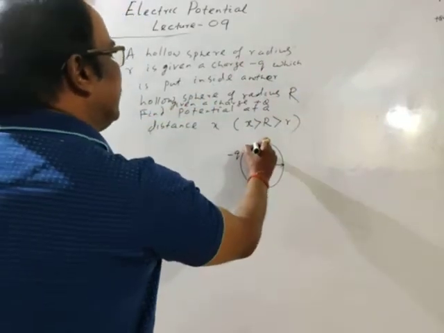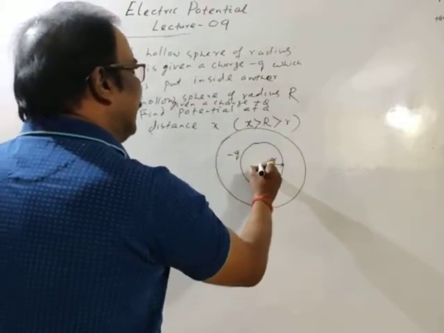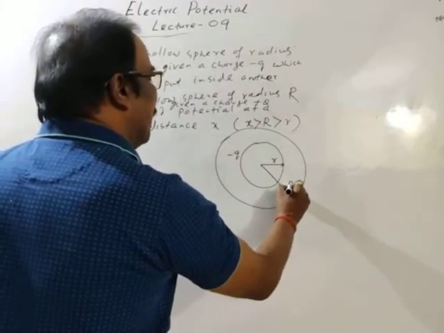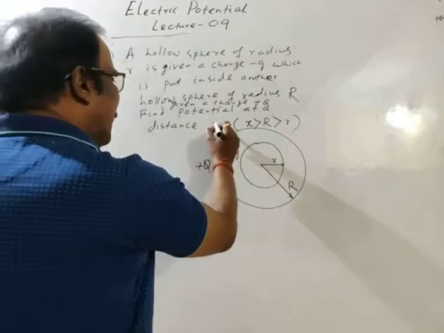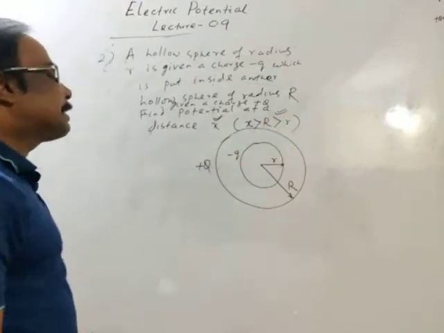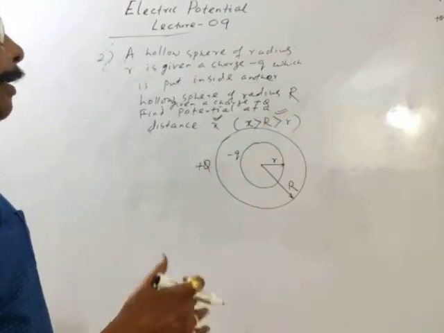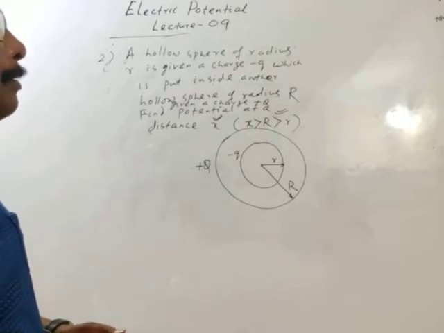So this is the inner sphere and this is the outer sphere. Radius of this sphere is r and charge given to this sphere is q. We have to find potential at a distance x, and x is greater than R and greater than r. This is the easiest one. Then what will be the answer? Think it fast.